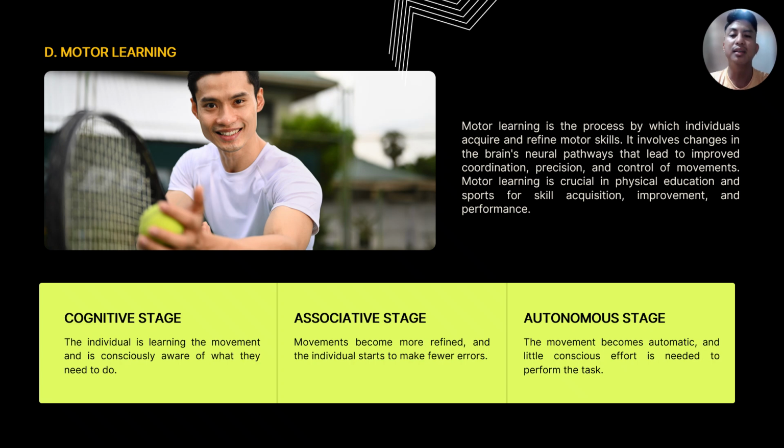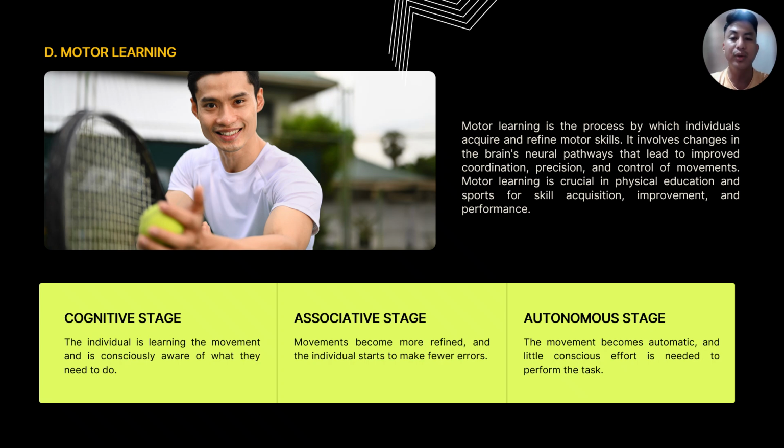So the stages of motor learning are as follows. First up, we have the cognitive stage. The individual is learning the movement and is consciously aware of what they need to do. So this stage requires focus and often involves trial and error. Next, we have the associative stage. Movements become more refined and the individual starts to make fewer errors. It is a practice that leads to increased efficiency and smoother execution.